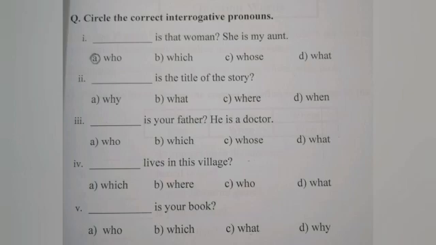Now students, now it's your turn to solve the exercise of the interrogative pronoun. Circle the correct interrogative pronoun. You have to encircle the correct option given in the exercise. Number 1, dash is that woman, she is my aunt. Options में आपको given है A में who, B में which, C में whose and D में what. You have to encircle the correct option. First one has been done for you. Who is that woman? Now students, you will be able to solve the exercise easily. Solve it yourself and enjoy.